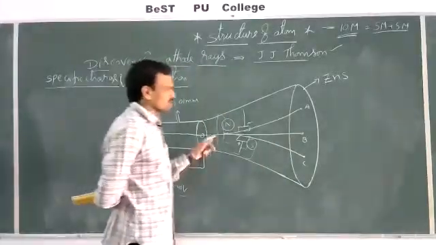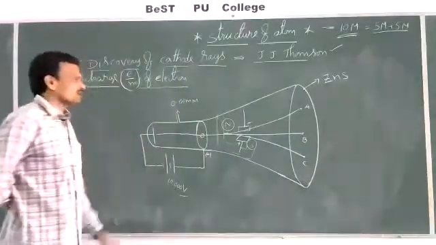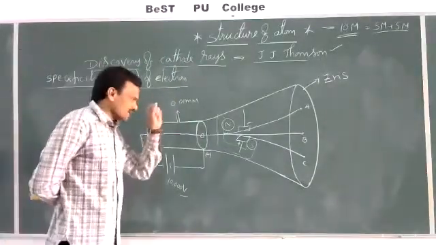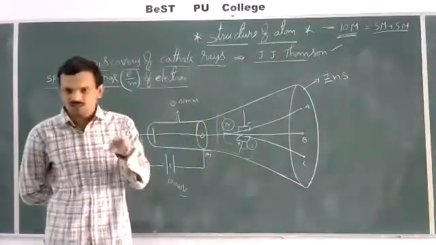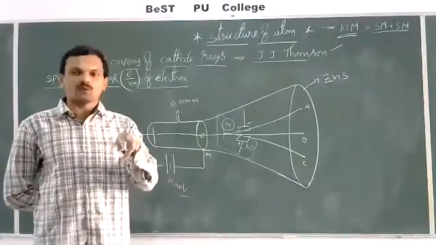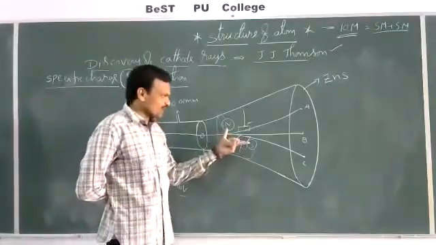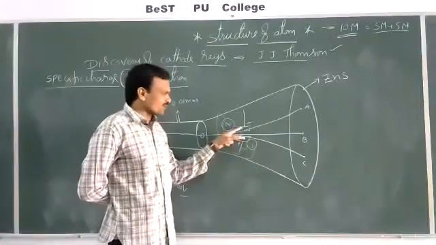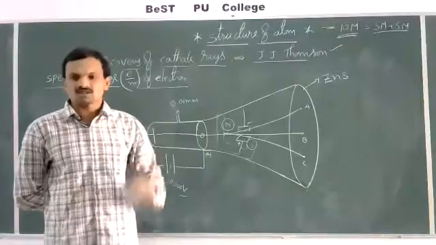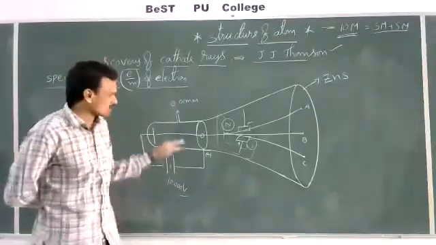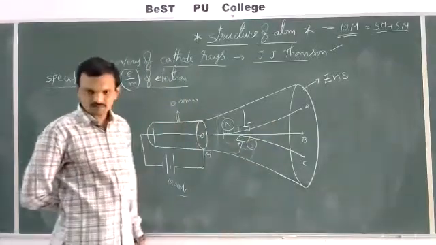It means we can detect the cathode rays in between A and C. Even we can make the cathode rays travel in a straight line without any deflection by applying both electric field and magnetic field to the equal extent. If magnetic field and electric field nullify each other, then cathode rays travel in straight lines without any deflection.